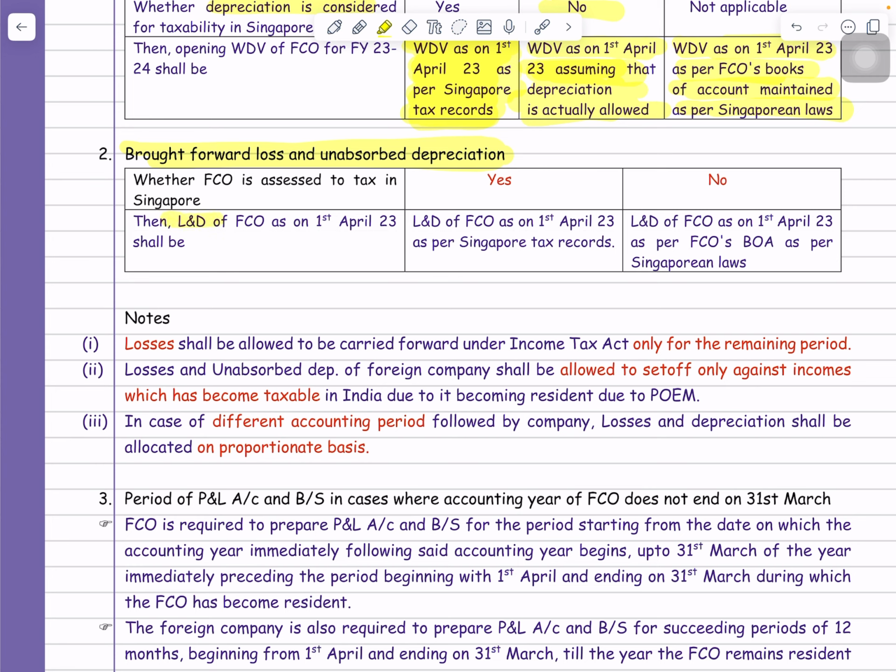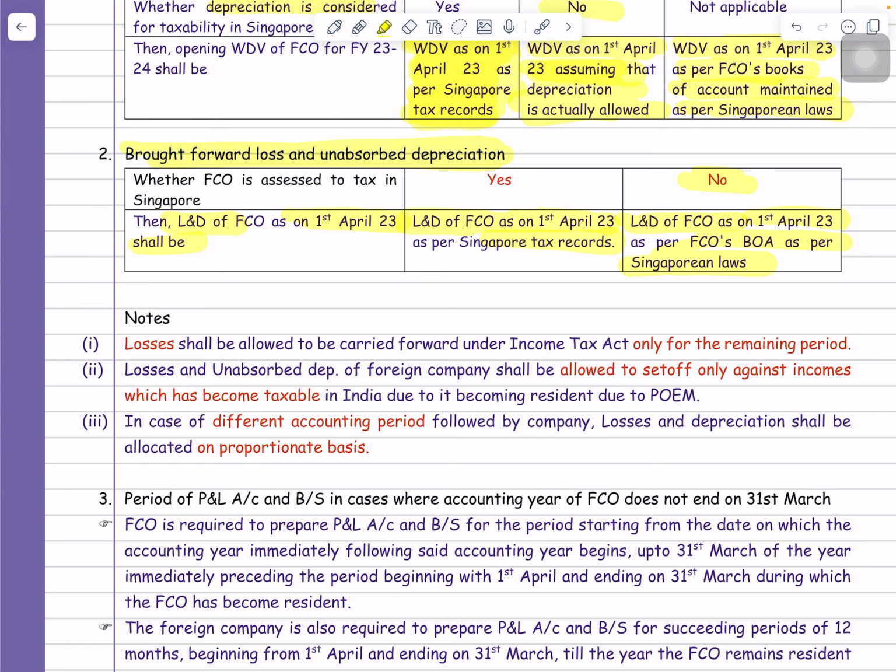Suppose there is any loss or depreciation of that company as on 1/4/2023, and that company is a tax assessee in Singapore, then whatever the loss and unabsorbed depreciation as per the tax record, that will be considered in India. But suppose that company is not a tax assessee of Singapore, then whatever the loss and depreciation as per the books of accounts shall be considered in India. You got my point or not?